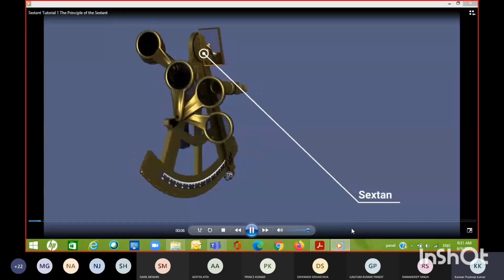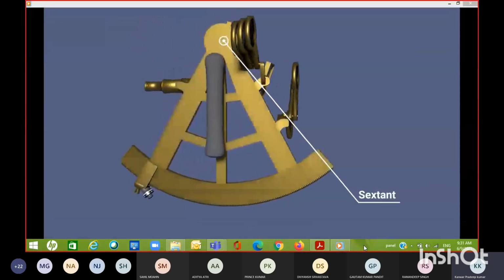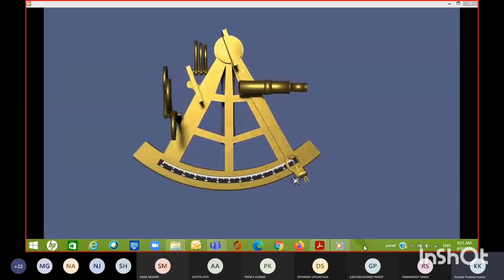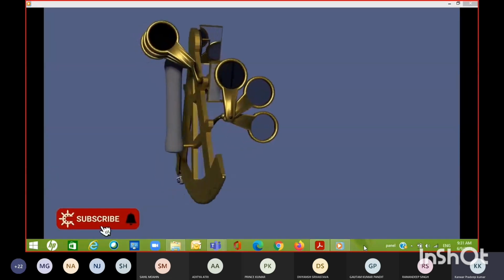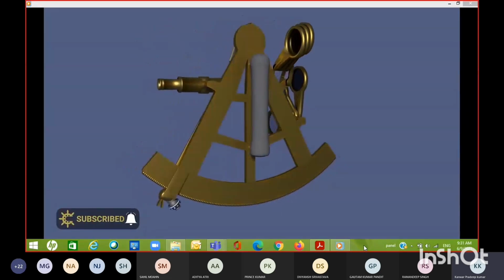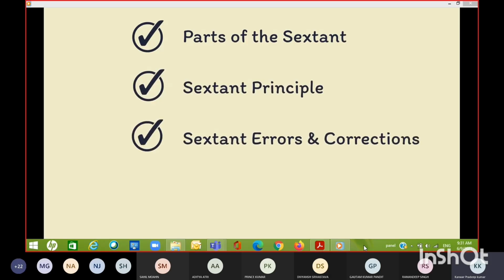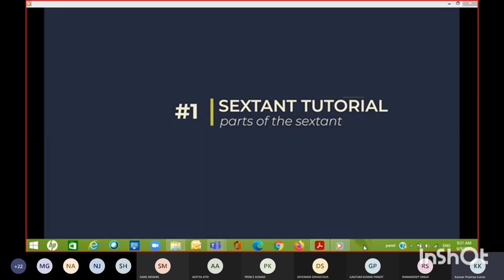The sextant, probably one of the most recognizable pieces of navigational equipment. Safe to say you can't honestly call yourself a navigator until you've actually mastered it. Luckily, it's a lot simpler than it looks, so we'll take a look at it together. We're going to have to break it down into 3 tutorials. This video we're going to look at parts of a sextant, the operational principles, and just generally how it works. Next time we're going to look into sources of error and methods for correcting them. And then the final video we're going to cover actually taking a site with it. I would advise watching all the way through, as understanding the principles will really help when you're using it in anger. So let's start off looking at the parts of the sextant.